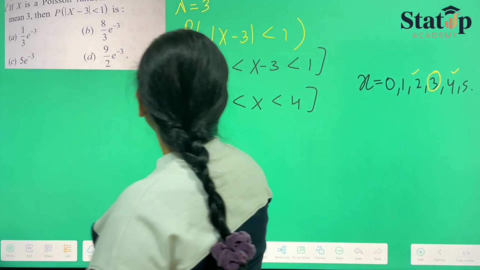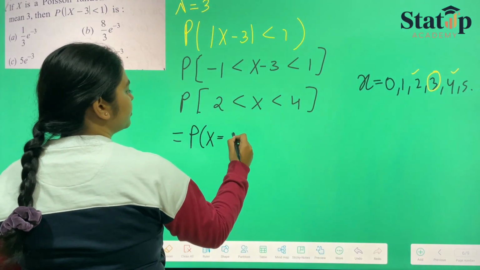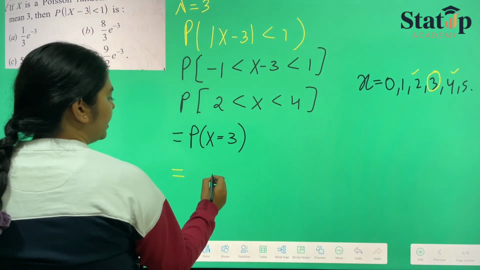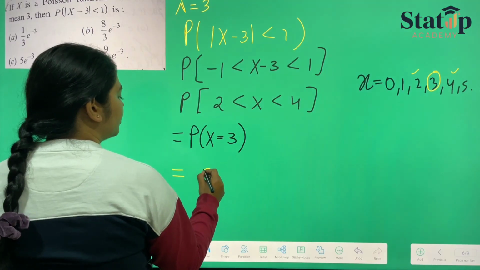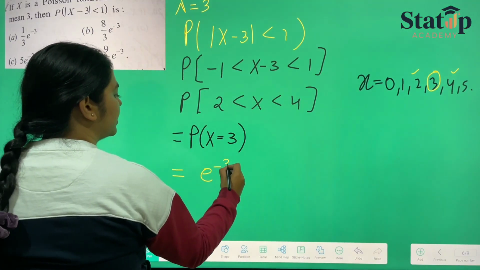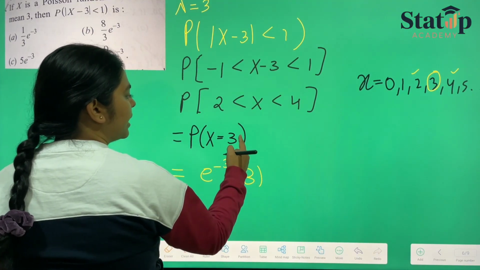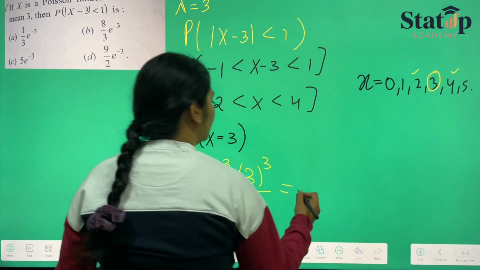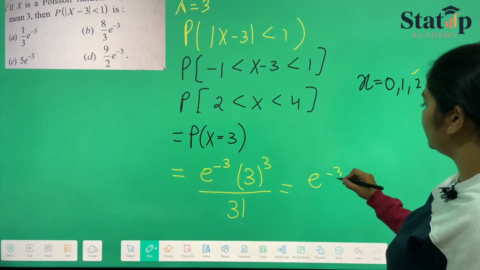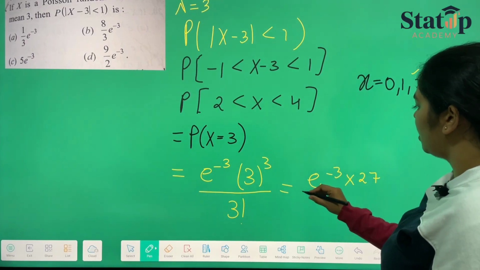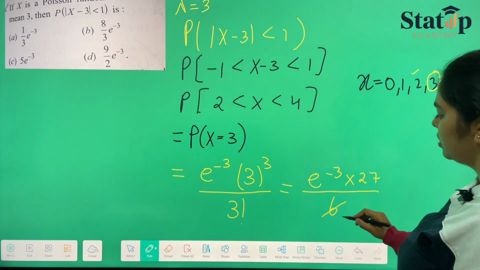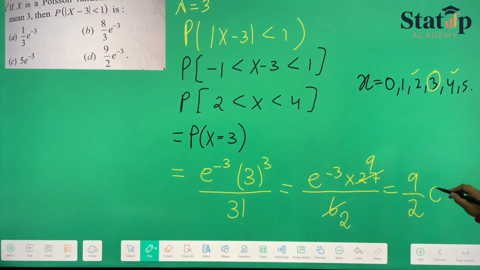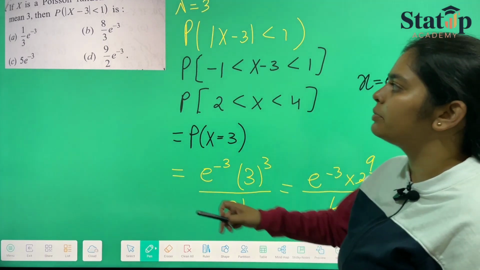So this is equal to the probability that x equals 3. If we put in the probability that x equals 3, it will be e raised to the power minus lambda, lambda is 3, lambda raised to the power x, x is 3, upon x factorial, which is 3 factorial. Now if we open this, it will be e raised to the power minus 3 into 27 upon 3 factorial, which is nothing but 6. So 3 2s are 6, 3 9s are 27, which will be 9 upon 2 e raised to the power minus 3, which forms our option number D.